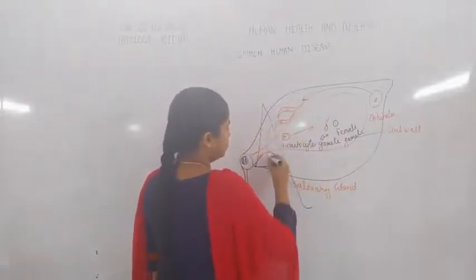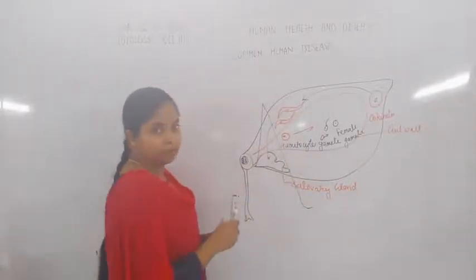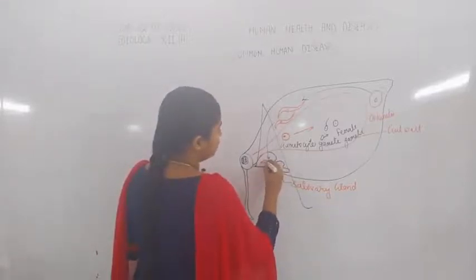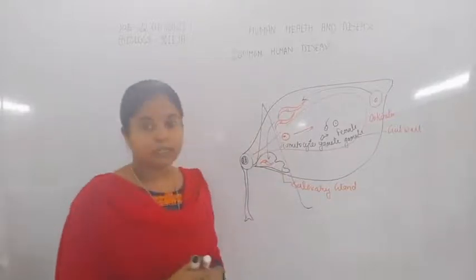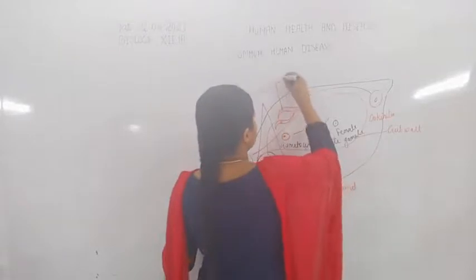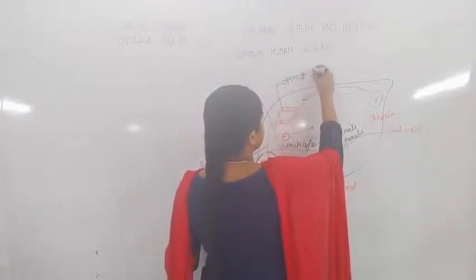Now they are stored in the salivary gland, and when this infected mosquito bites any other human or man, these sporozoites get transferred into the blood circulatory system of the human. So these are sporozoites.